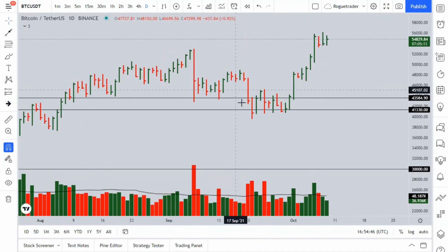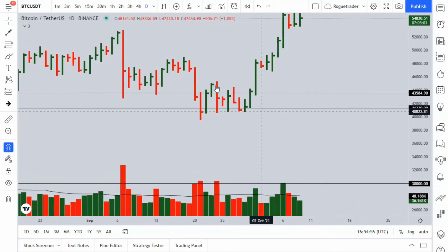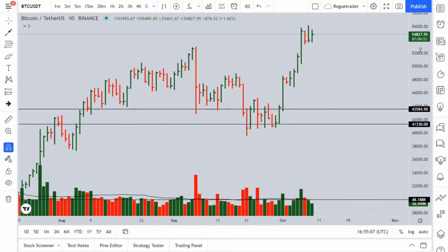So this was an equilibrium level for me, when supply was coming to zero and demand was going from zero to, let's say, 100, 200, 300. So that's my equilibrium level. I was tracking the volume very carefully right here based on VSA. Once I had a confirmation, I bought around 41 and I'm still holding Bitcoins actually.